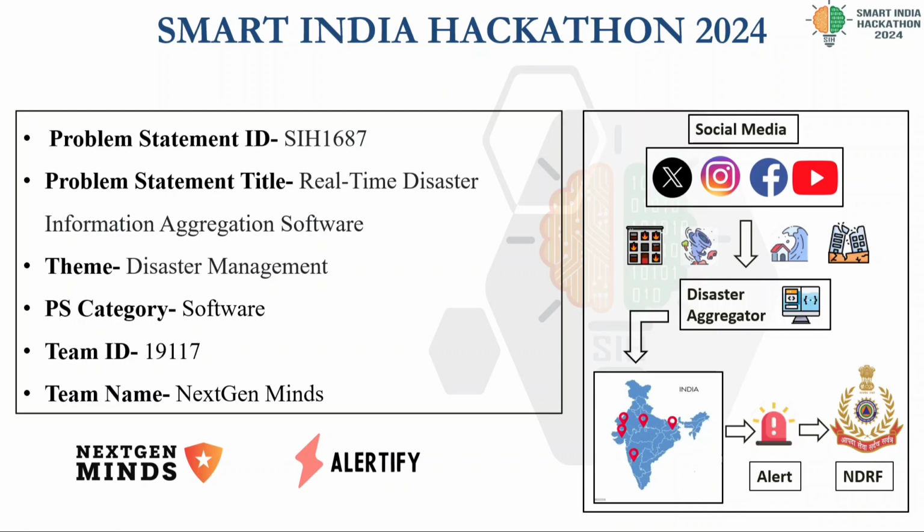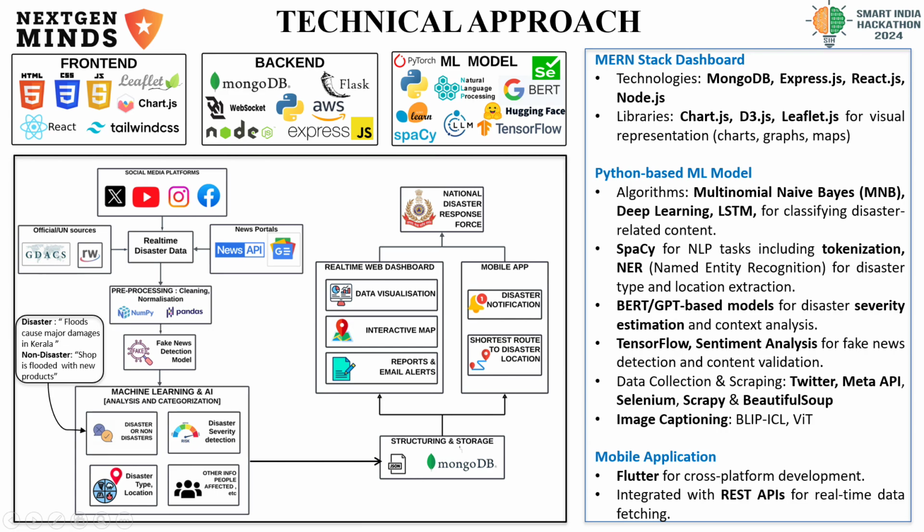Before diving into the prototype, let me briefly explain the data processing behind our solution. We gather disaster related data in real time from a variety of sources, including social media platforms, news portals, official agencies, and several other sources. This raw data is then processed using natural language processing methods such as tokenization, named entity recognition, and context analysis to extract key details like disaster type, affected location, and severity level.